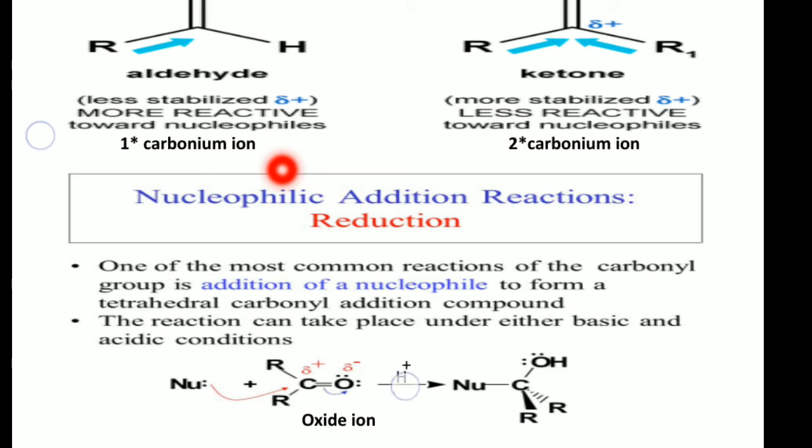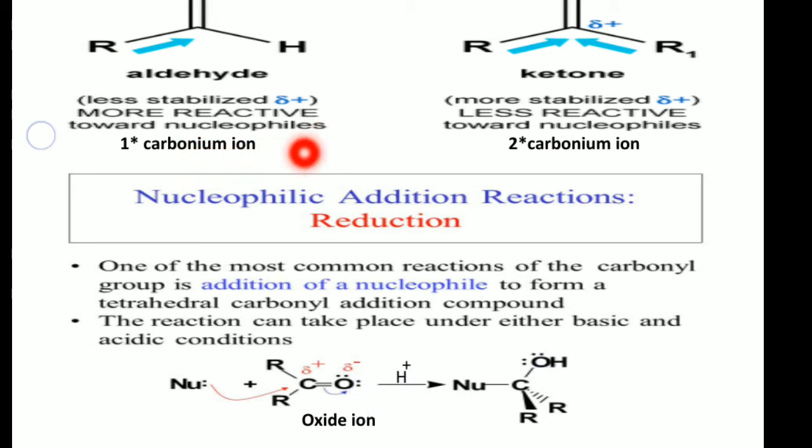Another part of the reagent molecule is H plus, because the nucleophile is the negative part. For example, H plus in acidic condition. That H plus finally adds to the negatively charged oxygen.